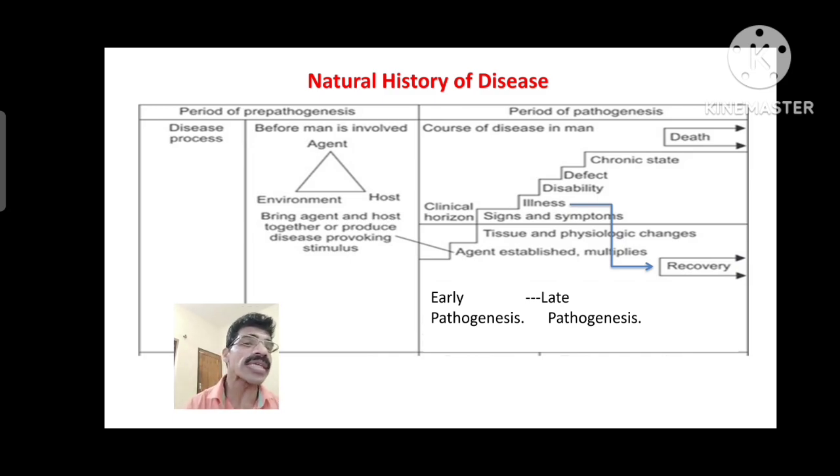Illness can lead to recovery. All physiological changes will return back to normal physiology, that means the person will recover from the disease. Or from the clinical horizon, illness will lead to disability, complications, defect, chronic state, and it may even go to death. So this is the table you can use for the natural history of diseases.